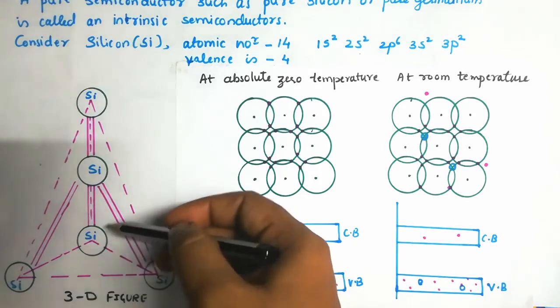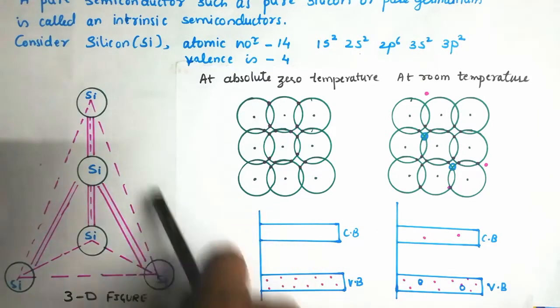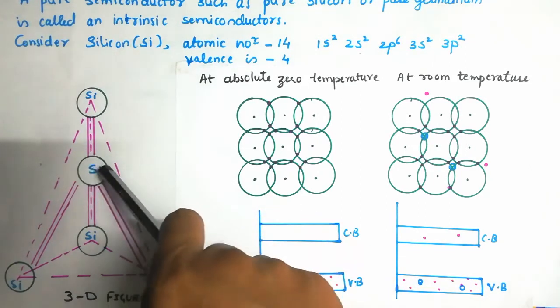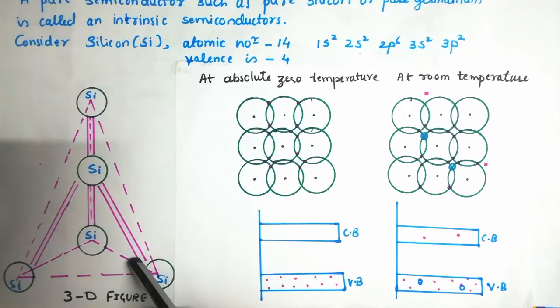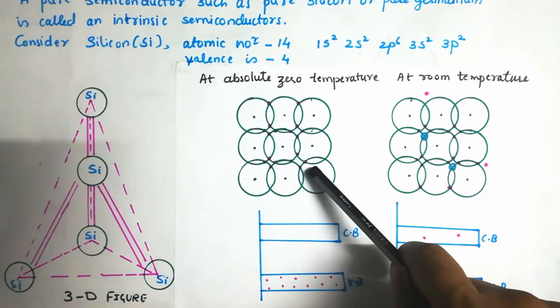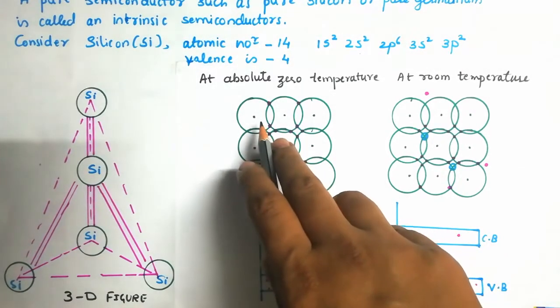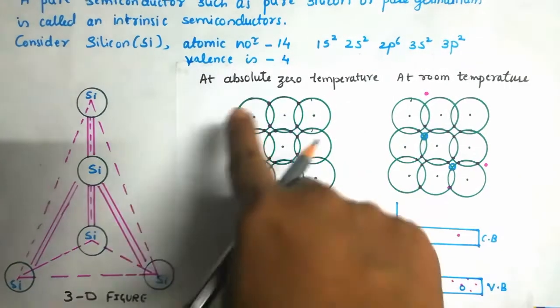So I have taken the example of silicon. It has the same structure as carbon has. You already studied this in the previous standards. Carbon also has the same structure. In silicon, every atom forms a covalent bond with the neighboring 4 atoms. It is a 3D figure. If you draw this same figure in 2D, as shown in the figure, as you can see, these are atoms of silicon. By joining each atom, it forms a silicon element.